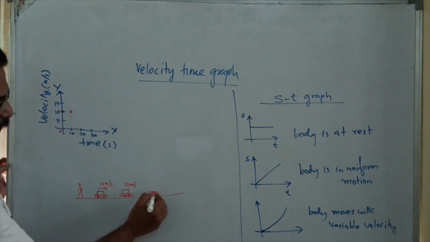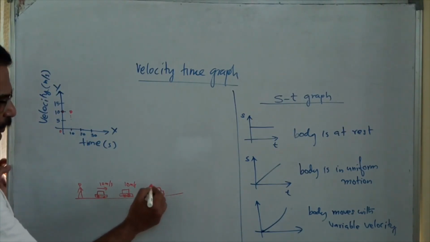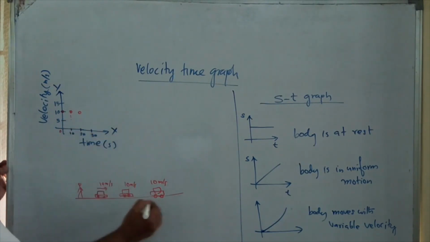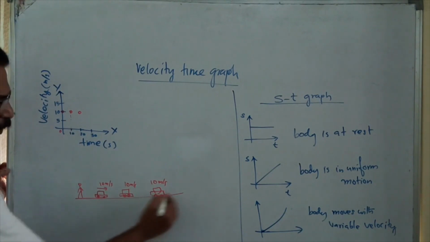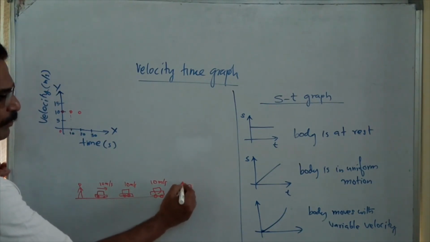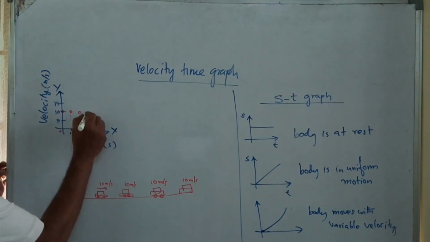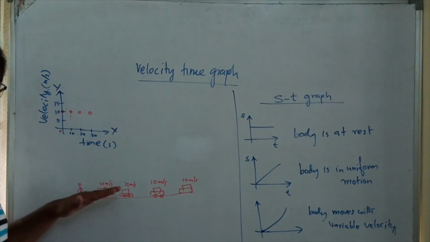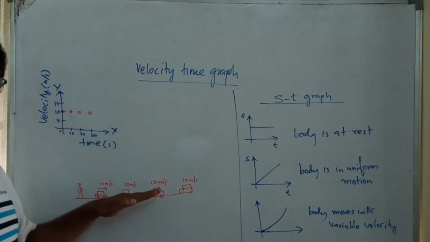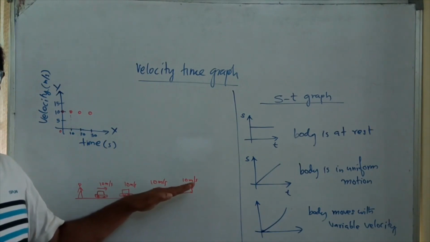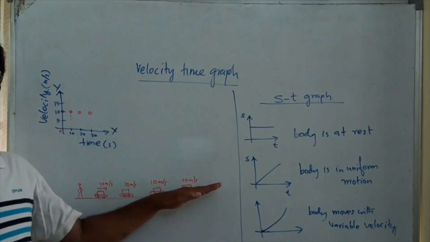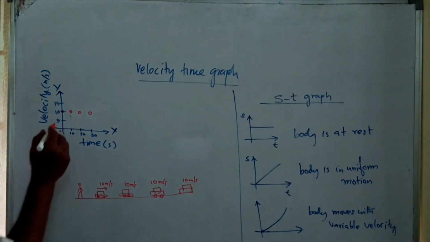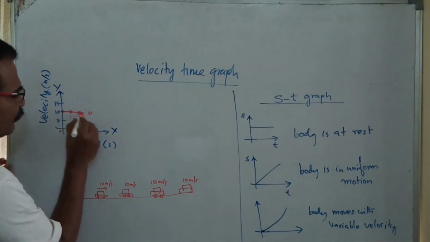After 20 seconds I observe, then also imagine this body is moving with the same 10 meter per second. I have to mark the point here. After 30 seconds I observe, then also the body is moving in the same direction, and I will mark it here. In my example, one body is moving with a constant speed of 10 meter per second. The body is not changing direction. We discuss only a body moving in a straight line, so we discuss one dimensional motion. In this case, the graph will take this shape.